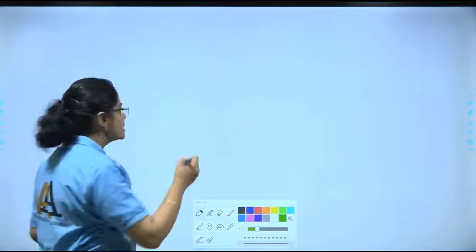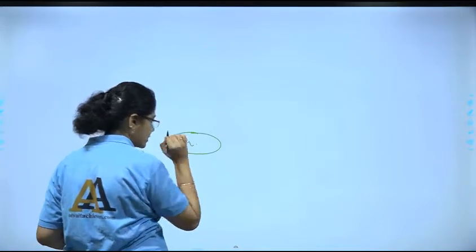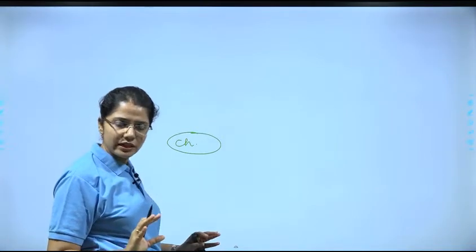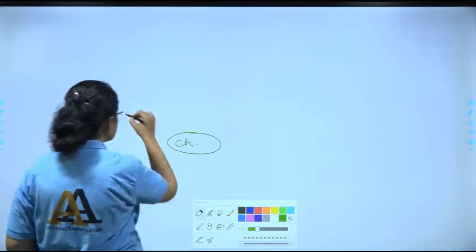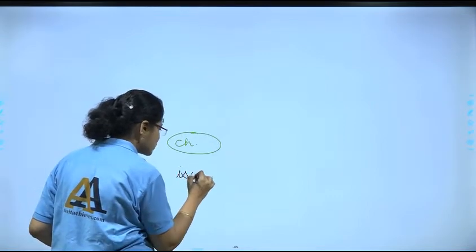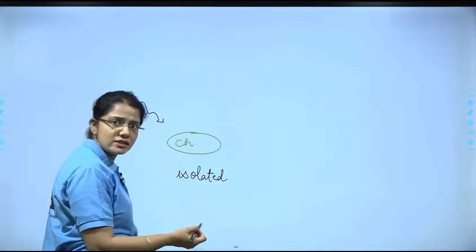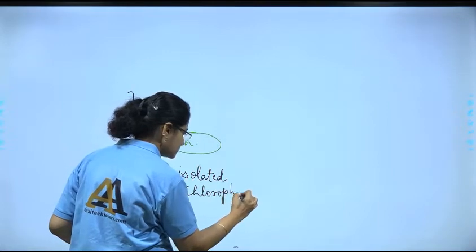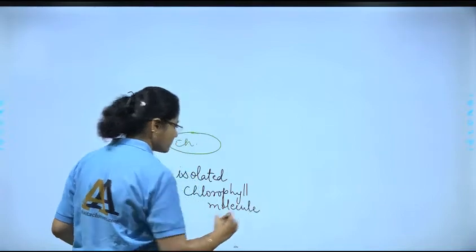Suppose this is going to be my chlorophyll molecule, which we have isolated. This is clear? We are allowing the light to fall on this. This is, remember, the isolated chlorophyll. माने ये normally हम नहीं करते, ये experimental condition की बात है, ठीक है? ये है isolated chlorophyll molecule, right?